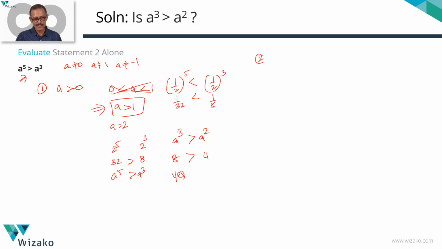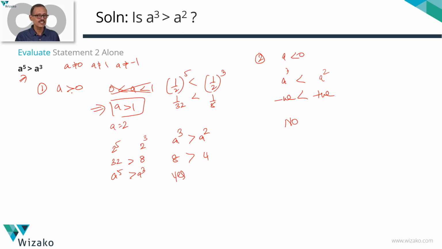Let's look at the second possibility of A being negative. Again, I'm not going to even waste time trying to figure out when will A power 5 be greater than A cube when A is negative. When A is negative, A cube is going to be a negative number. We had discussed it with statement 1. A square is going to be a positive number. Negative numbers are lesser than positive numbers, which means A cube is less than A square. The question is, is A cube greater than A square? The answer now is a no.